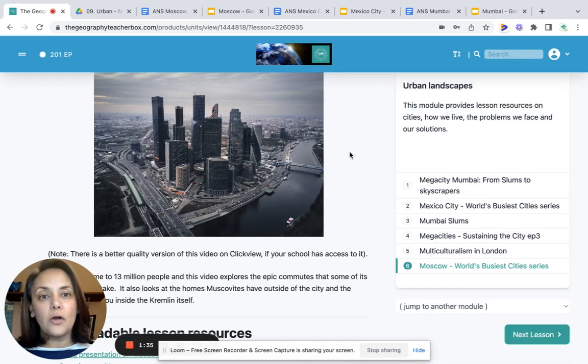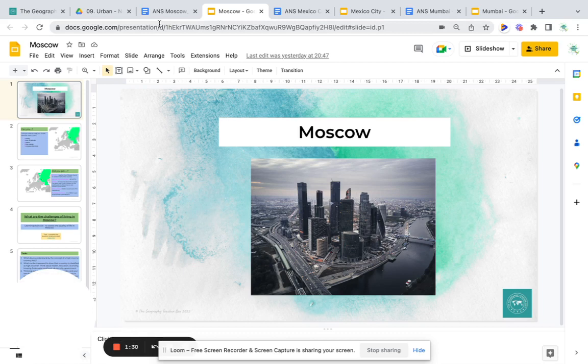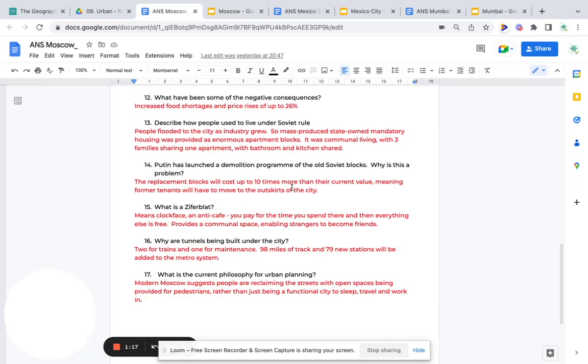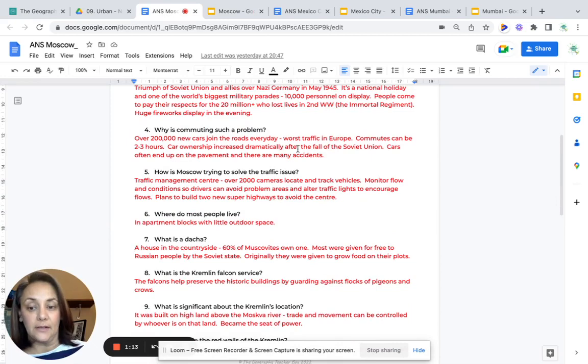In terms of the Moscow resources then, for that one, it looks at a variety of different things. So it looks at the major issue of the really lengthy commute that Muscovites have going into the city and the issues that can cause them. It also looks at the houses that many of the Muscovites own outside of the city, known as dachas.